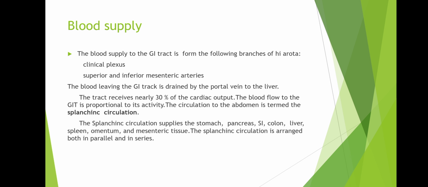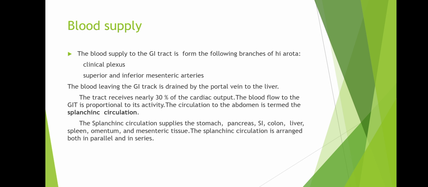Cardiac output means, as you know, the volume of blood pumped by the left and right ventricle per unit time. So the GI tract receives 30% of the cardiac output. The blood flow in the GIT is proportional to its activity, and the GI circulation of the abdomen is termed the splanchnic circulation.